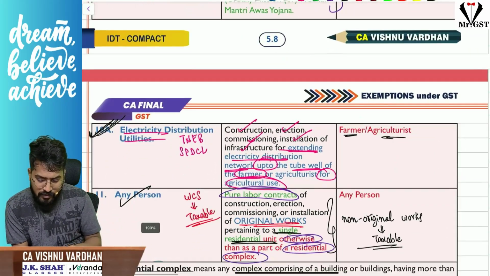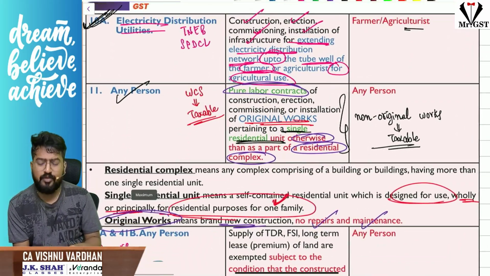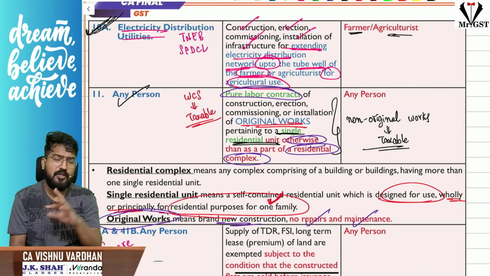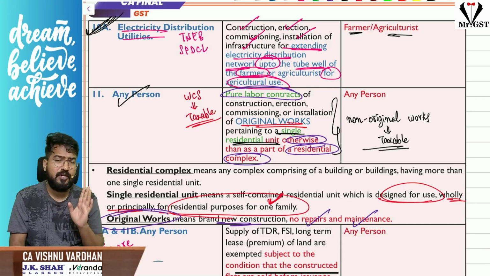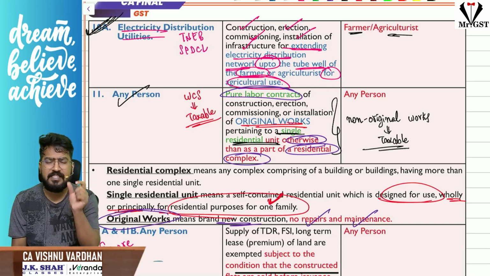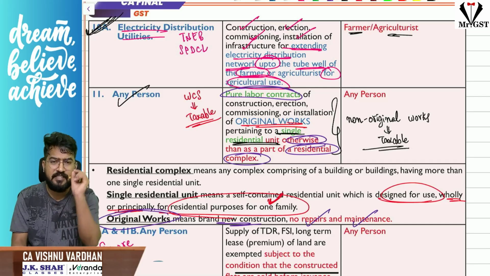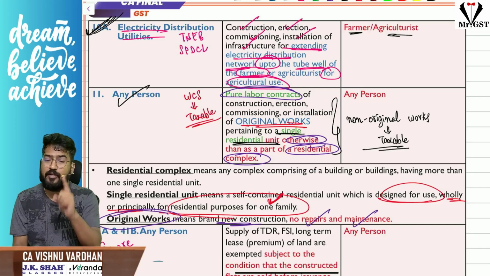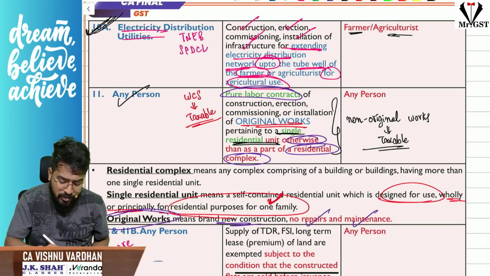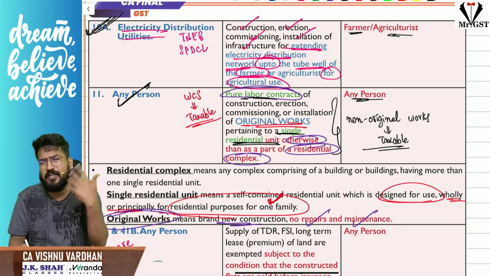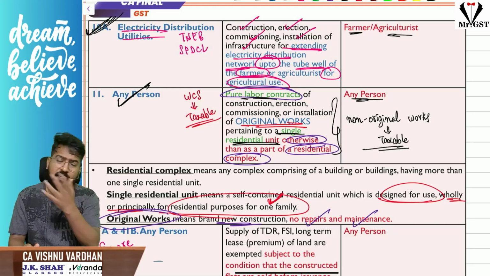Next, sir, here another one is, that point is related to focusing on the person beneficiary of Pradhan Mantri Awas Yojana, both original works, non-original works, only pure labor contract. Works contract is taxable. So coming to the next one, it is focusing on single residential unit. Any person getting his single residential unit, which is meant for his single family, getting constructed, here only original works, that means brand new constructions, we are not talking about repairs, renovation, alteration, all that stuff. Then if they are providing pure labor contract services to any person, contractor can be any person, recipient can be any person.